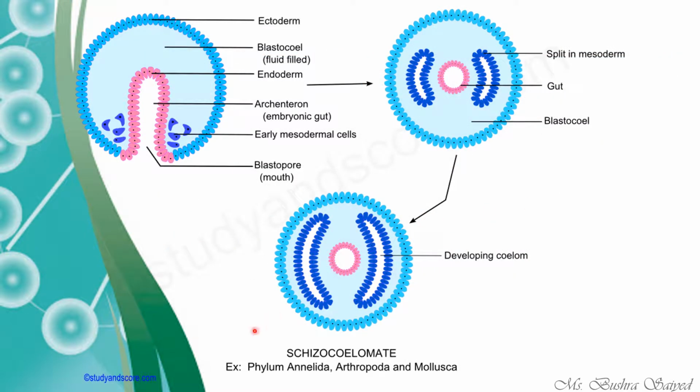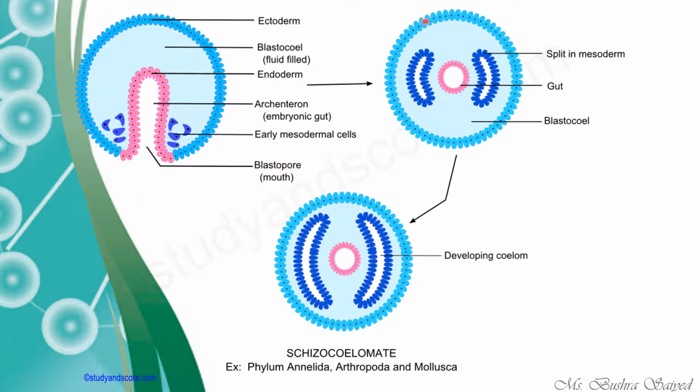Here, if you see the schizocoelomate, what happens in schizocoely? Mesodermal bands are formed. This is your ectoderm. This is the blastocoel, the cavity in the blastula stage. This is the endoderm. This is the archenteron or the embryonic gut. Early mesodermal cells are here, and here is the blastopore.